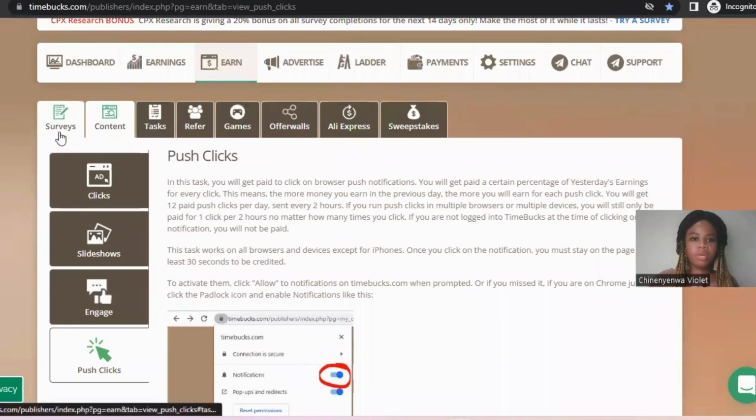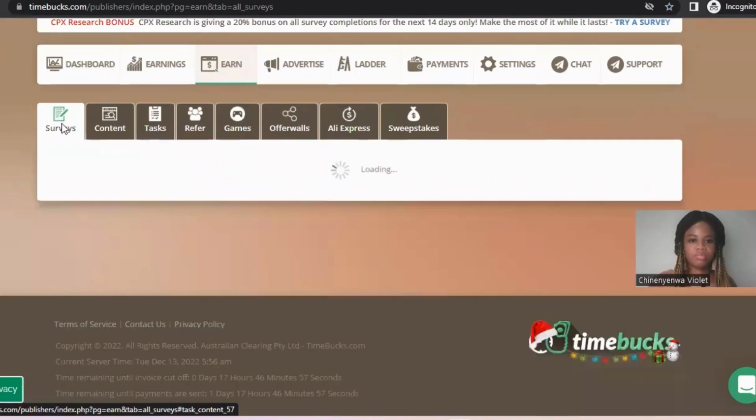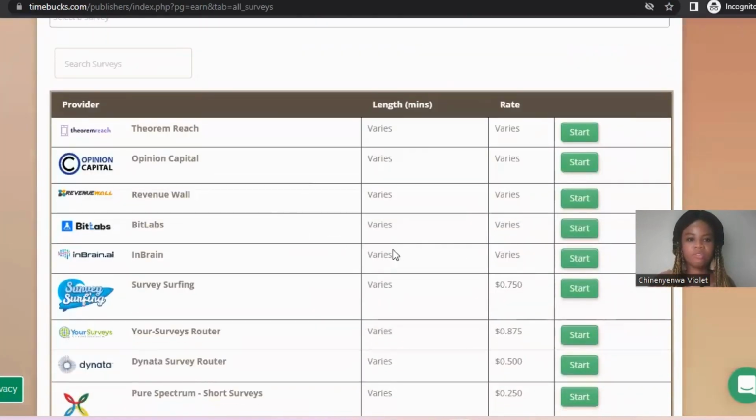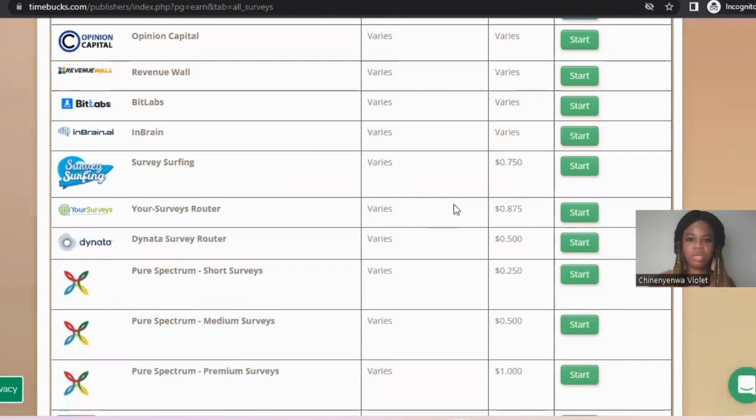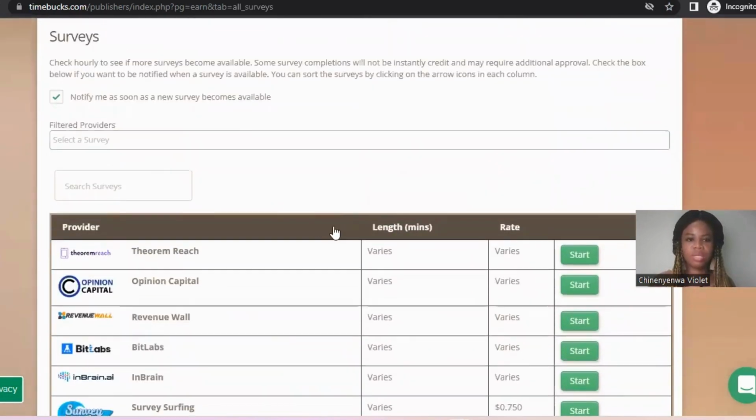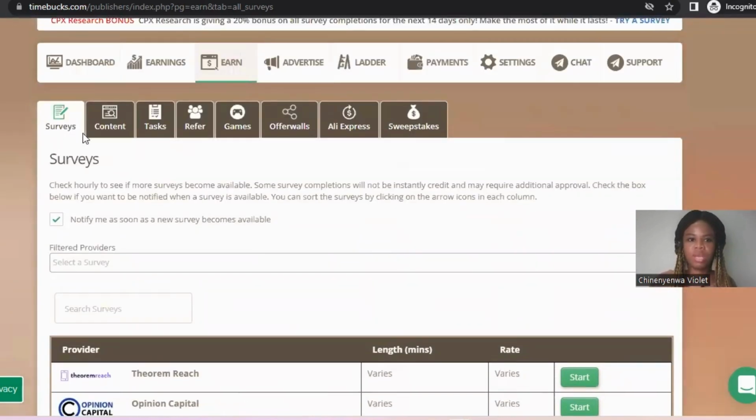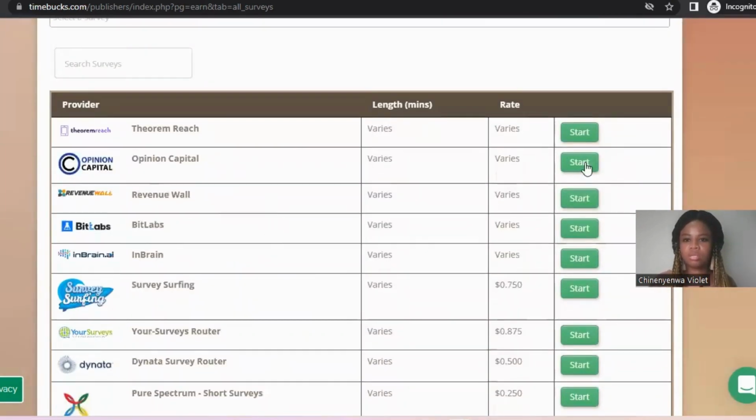Another way you can make money on this site aside from clicking ads is taking surveys. You can see these are different surveys you can take. You can take surveys from this site and earn money. Surveys pay higher than clicking ads. So if you want to earn more extra money, you can come over to survey and click on start taking surveys.